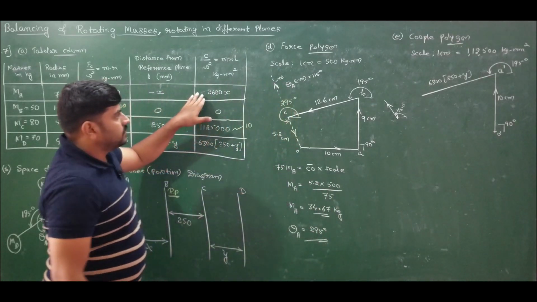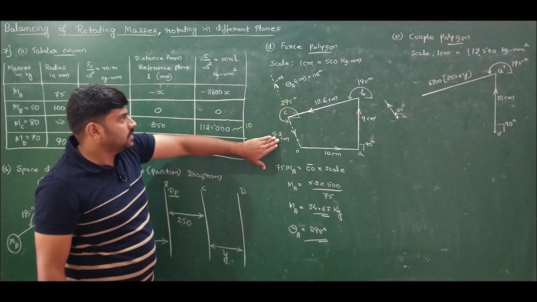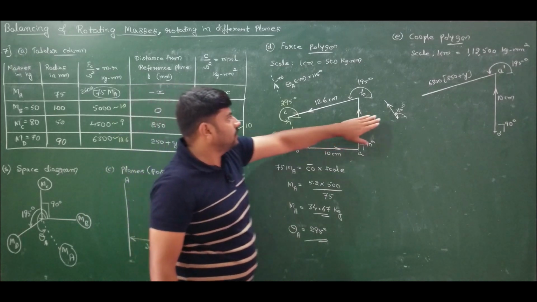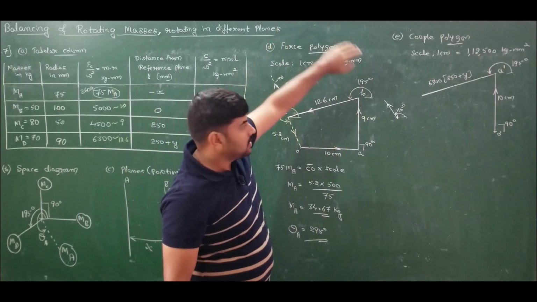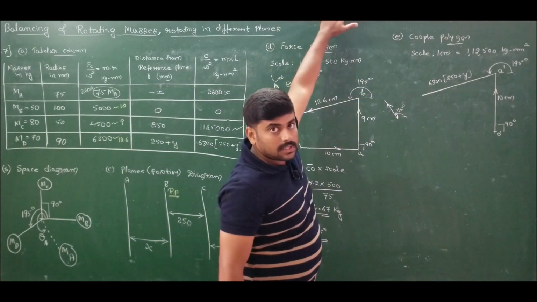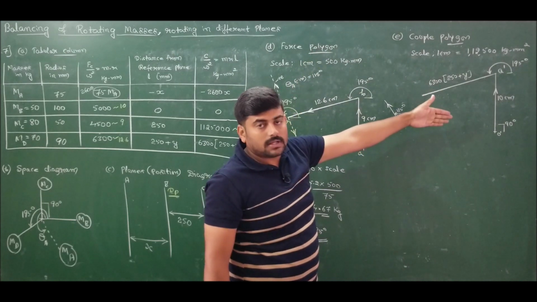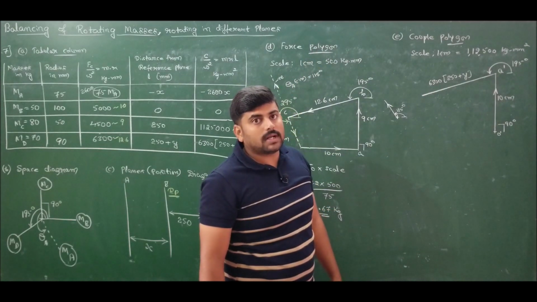Since here I have negative, I am considering the negative vector of A. If I take the negative vector of A, it is showing that it will move upward. So the line will go like this. Will it close the polygon? It will never close the polygon. So what does it mean?